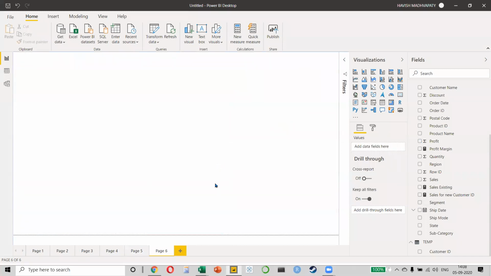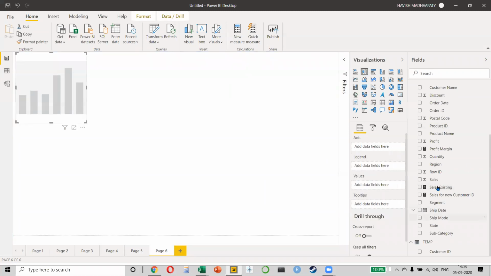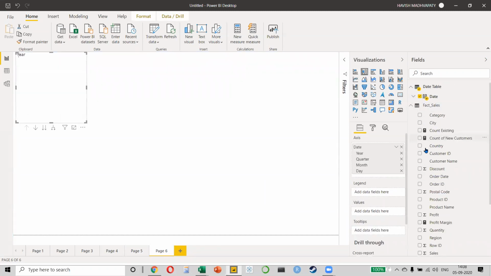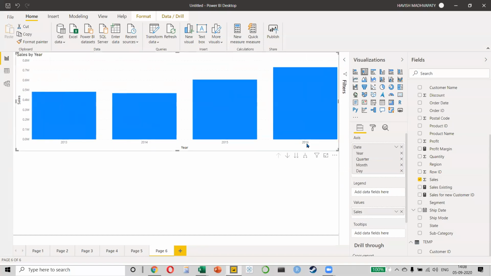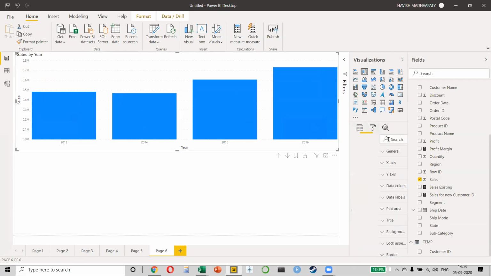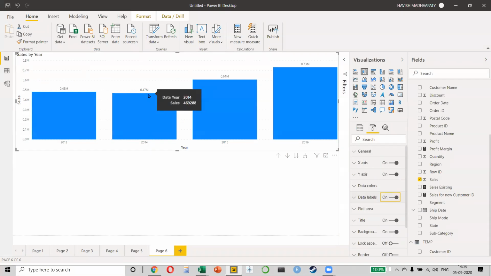Let me just show you one more. Very interesting. Let's say you want to find the month over month change. So if I make a column chart with my order date and my sales value, you would notice that it's very simple, isn't it? It is telling me 13, 14, 15, and 16. Let me add the data label as well.